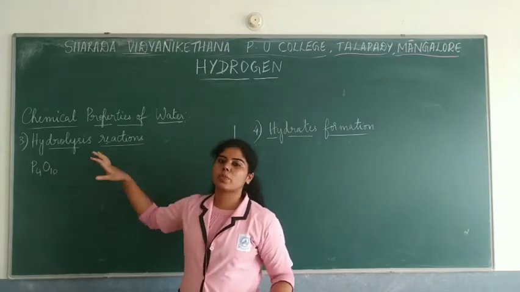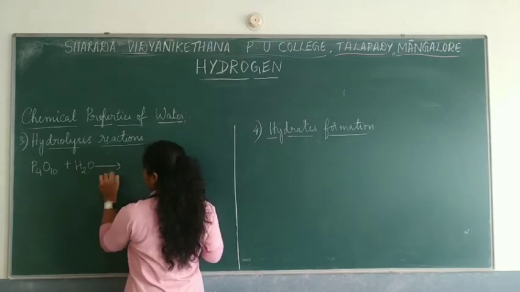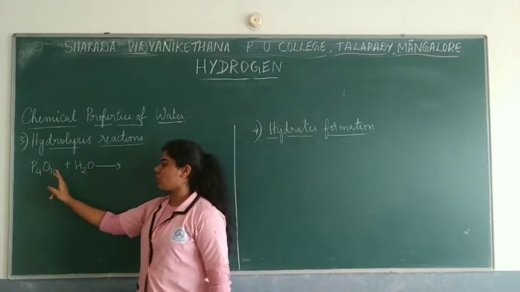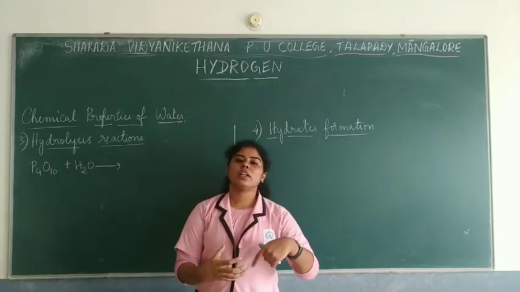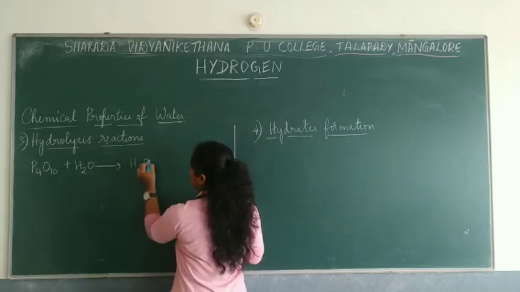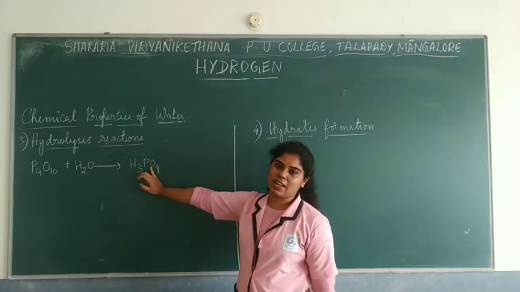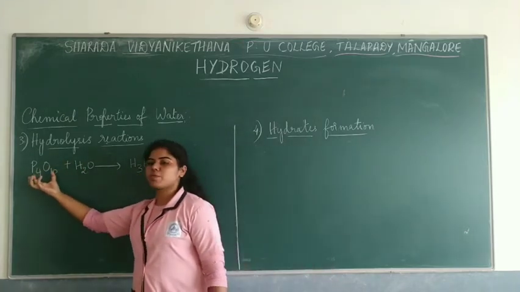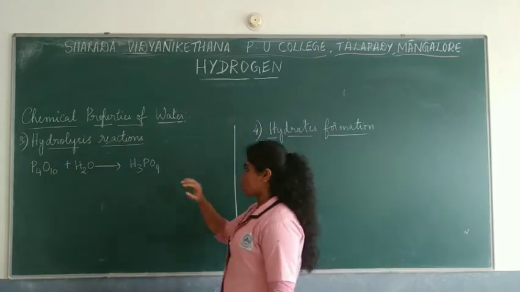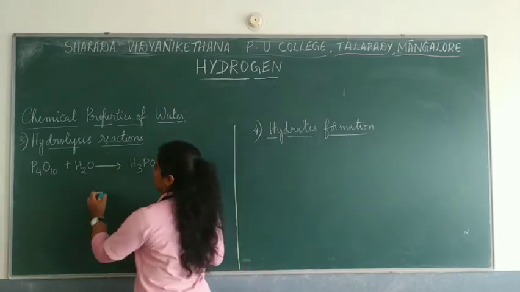if you treat it with water, now what do we have to do? We have to dissolve this particular substance, right? So here, we try dissolving it with water, and the water reacts with this phosphorus pentoxide and forms an acid, that is H3PO4, which is phosphoric acid. So when phosphorus pentoxide combines with water, it forms phosphoric acid. This is one of the examples of the hydrolysis reaction of water.